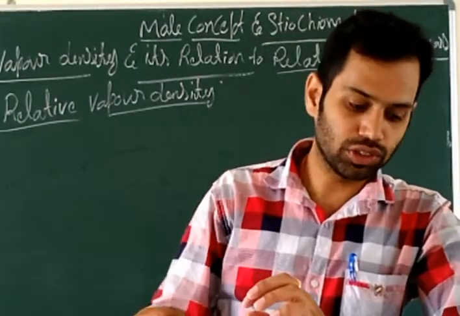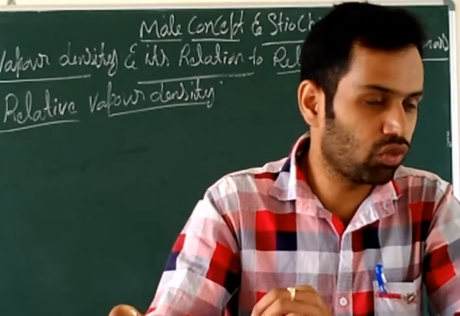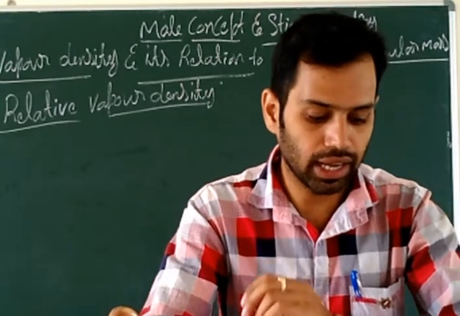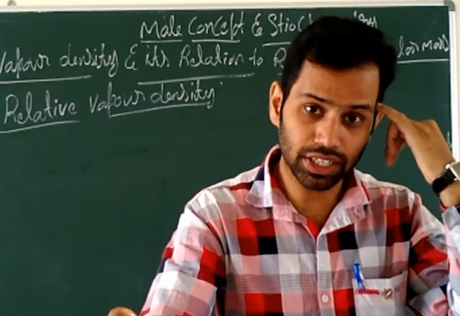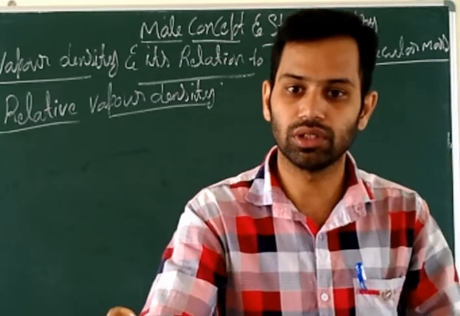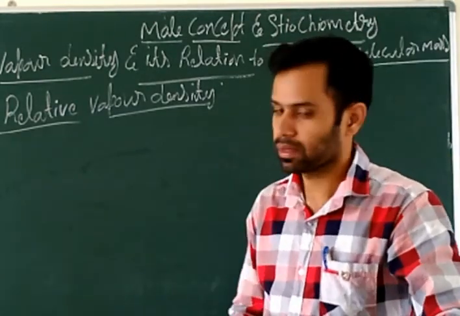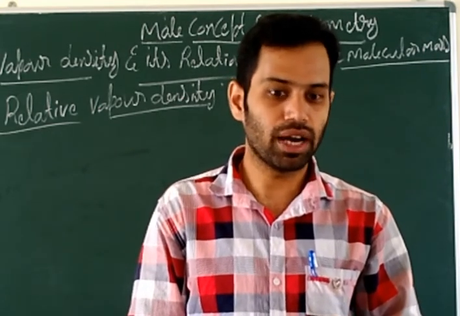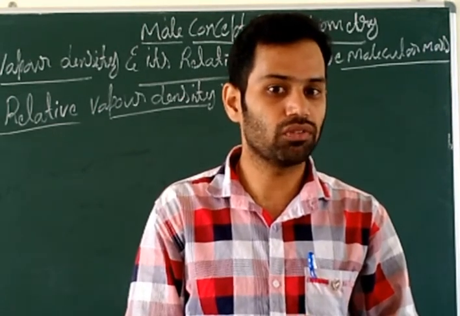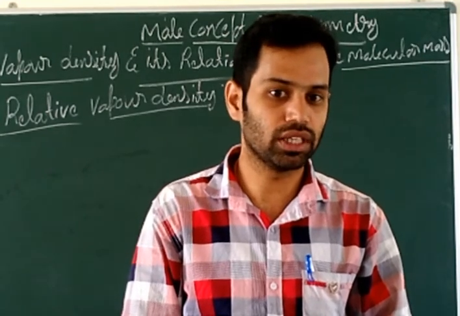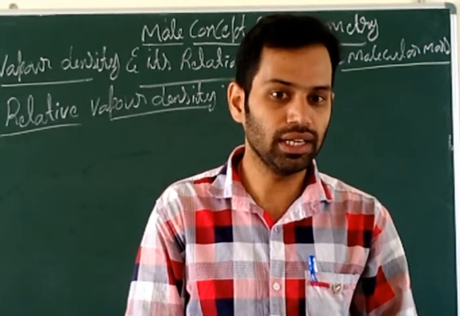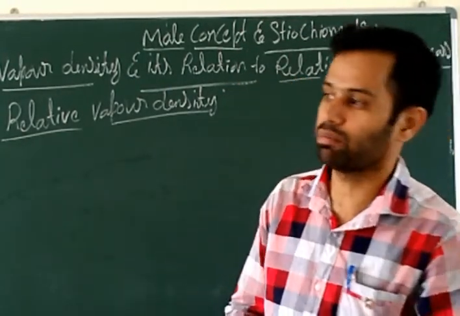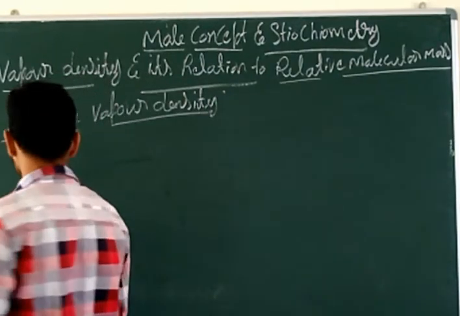It is the ratio between the masses of equal volumes of gas and hydrogen under the same conditions of temperature and pressure. That is called relative vapor density.